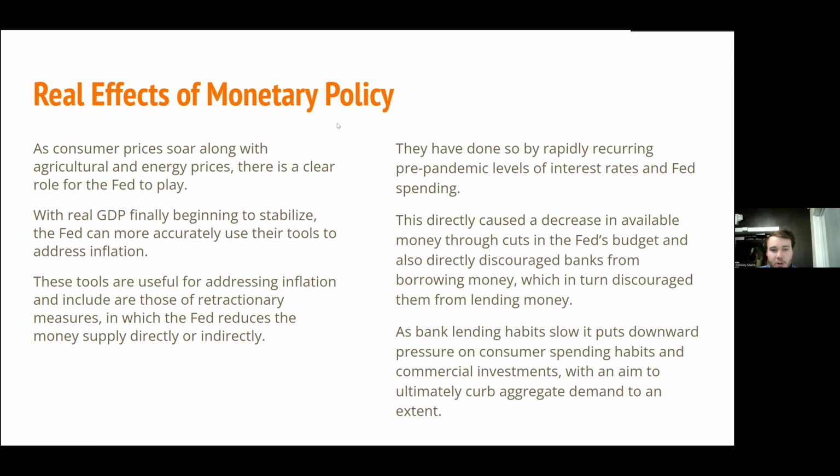These tools are useful for addressing inflation and include retractionary measures, in which the Fed reduces the money supply both directly and indirectly. They have done so by rapidly recurring to pre-pandemic levels of interest rates and Fed spending. This directly caused a decrease in available money through cuts in the Fed's budget and also discouraged banks from borrowing money, which in turn discouraged them from lending it. As bank lending habits slow, it puts downward pressure on consumer spending habits as well as commercial investments, with an aim to ultimately curb aggregate demand to an extent.